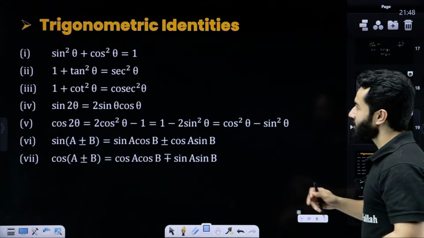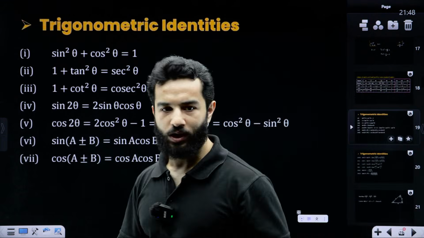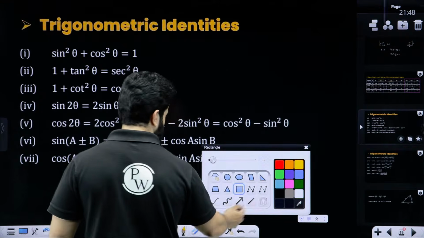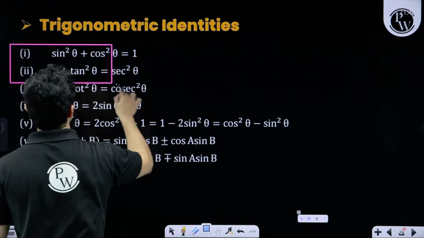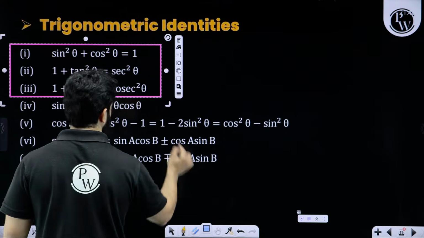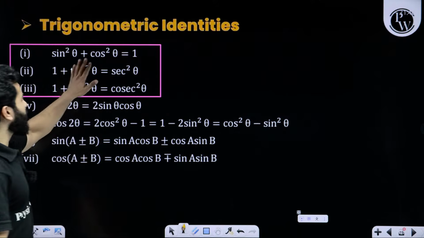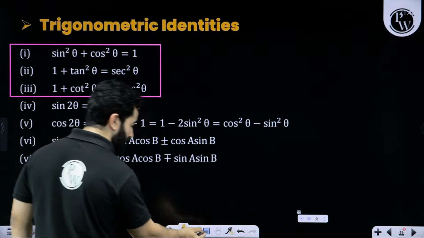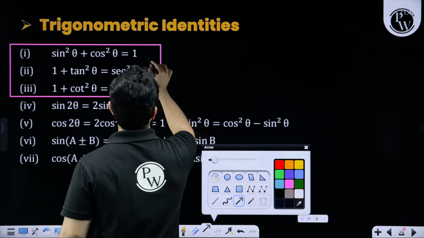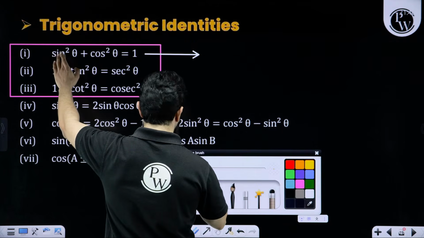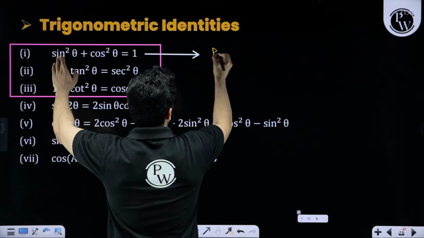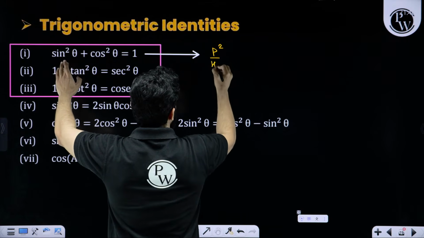Now let's talk about certain trigonometric identities which are very, very important. These three are the very basic identities that you have done in your class 10th. Sine square theta plus cos square theta equals 1. This is nothing but simple Pythagoras theorem. Sine theta is perpendicular upon hypotenuse.